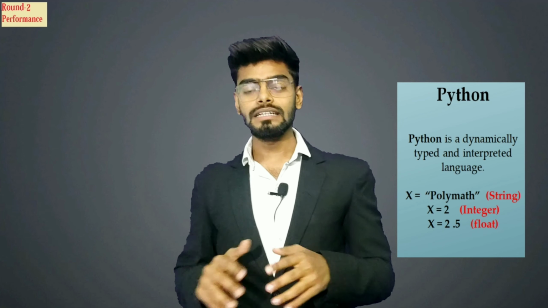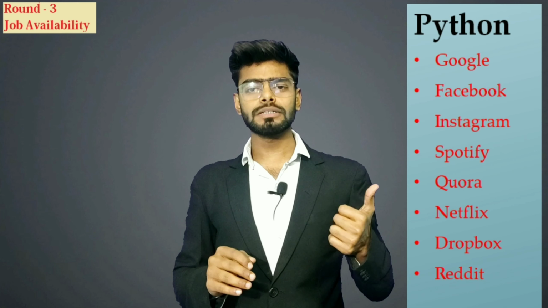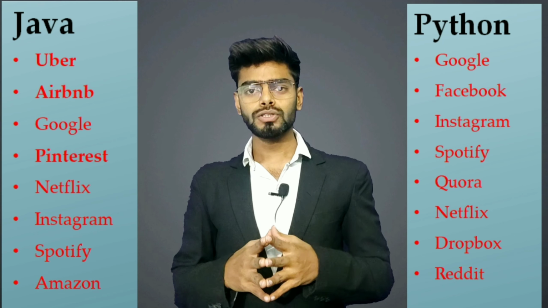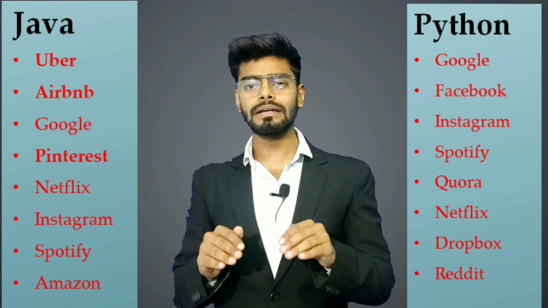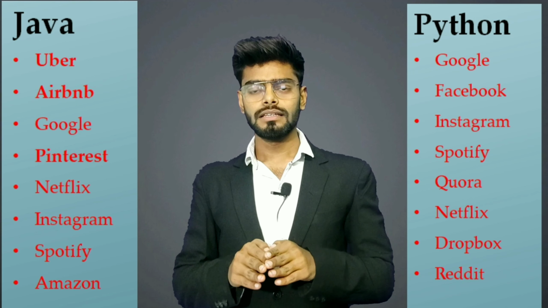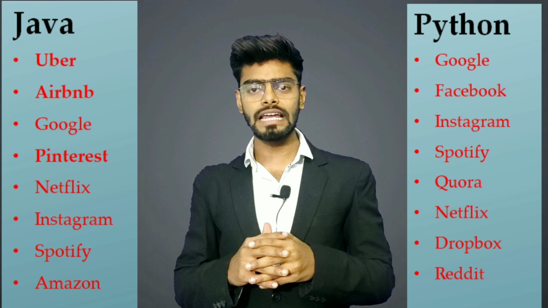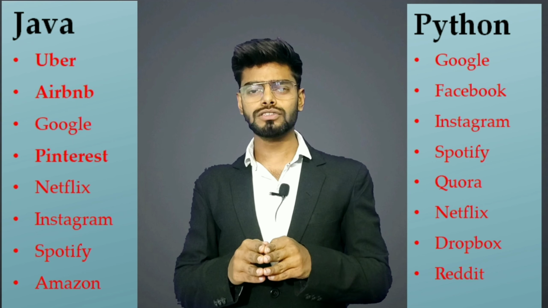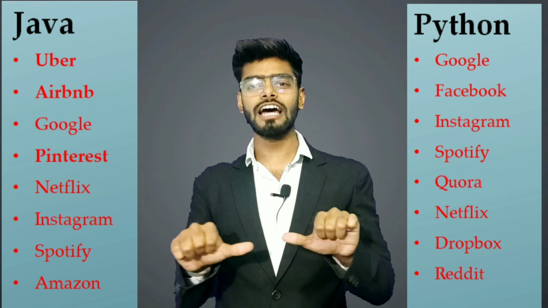So we are on the third round, and the third round is all about job availability in the market. These are some companies using the Python programming language, and these are some companies using the Java programming language. So you can see that there is a tie in this round, as both programming languages stand in the same position. There are jobs for Python as well as for Java. If you talk about the salary package, the salary for both programming languages is mostly equal. So in this round, both languages are tied.